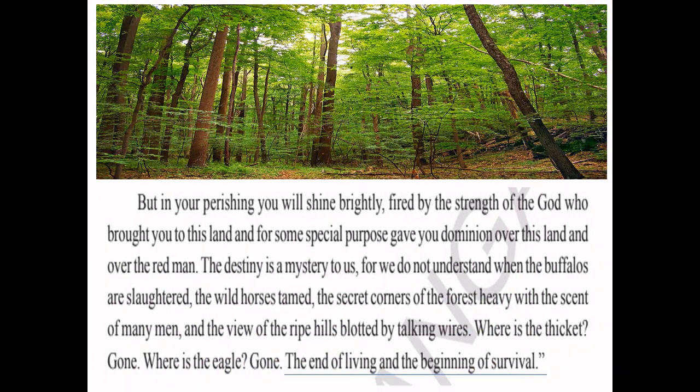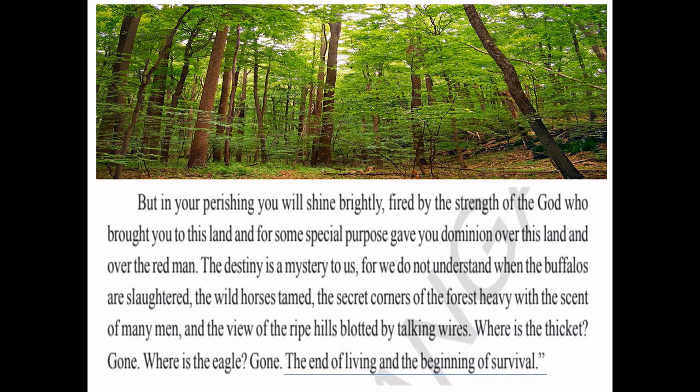But in your perishing, you will shine brightly, fired by the strength of the God who brought you to this land and for some special purpose gave you dominion over this land and over the red man. The destiny is a mystery to us, for we do not understand when the buffaloes are slaughtered, the wild horses tamed, the secret corners of the forest heavy with the scent of many men, and the view of the ripe hills blotted by talking wires. Where is the thicket? Gone. Where is the eagle? Gone. The end of living and the beginning of survival.